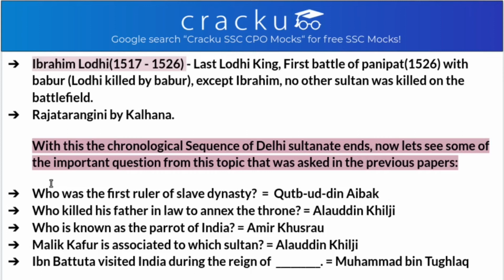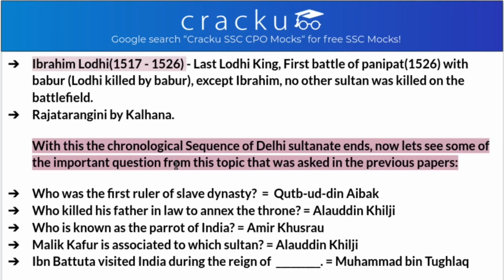Now after this, the chronological sequence is as we have done earlier too. Let's repeat it again. In the Delhi Sultanate, it started with Slave dynasty, Khilji dynasty, Tughlaq dynasty, Sayyid dynasty and Lodi dynasty. So with this chronological sequence of the Delhi Sultanate, now let us see some important questions based on this which came in previous year papers of SSC exams.